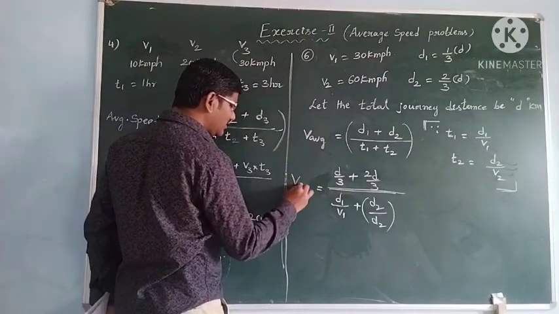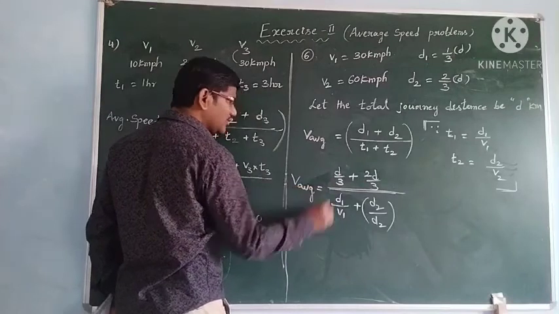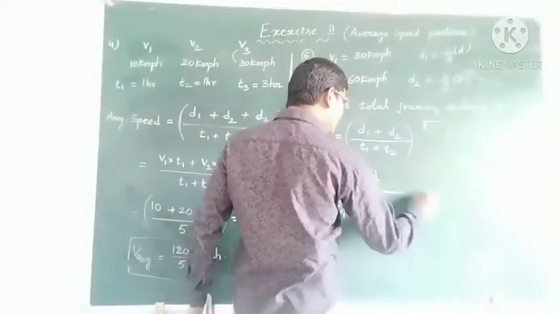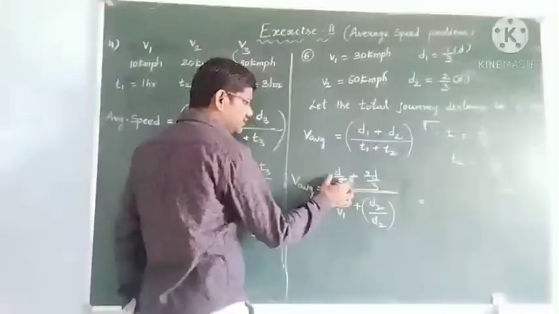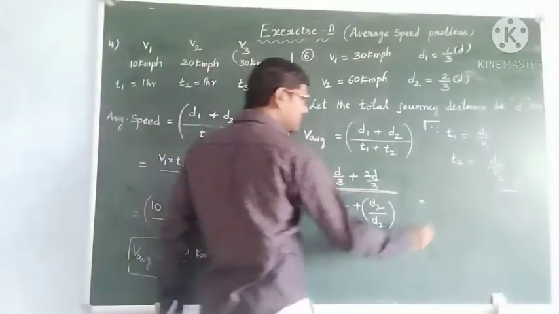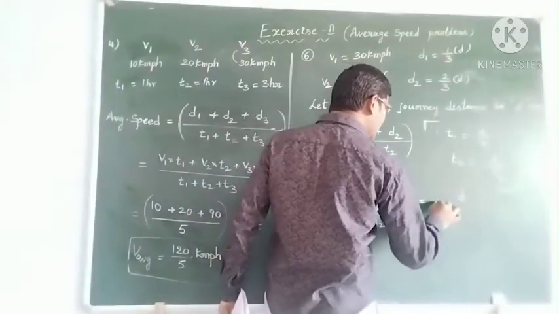So here we have the average speed. Then what will you do, students? d by 3 plus 2d by 3, the total distance, you will get d only.